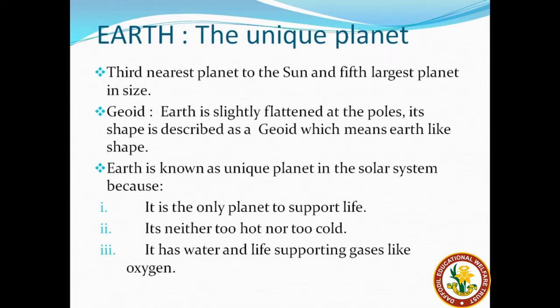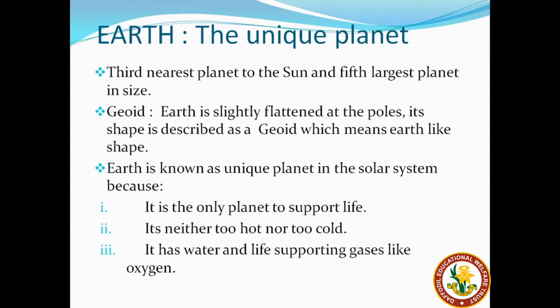Also we find that Earth is the only planet which has the important components of air and water which are essential for life. Students, can we survive without air or water? No. Each living being, whether plants or animals, water animals or oceanic animals, they all need water and air to survive. So this is one condition, the presence of air and water, which is present on Earth only, and because of that Earth is known as a unique planet.